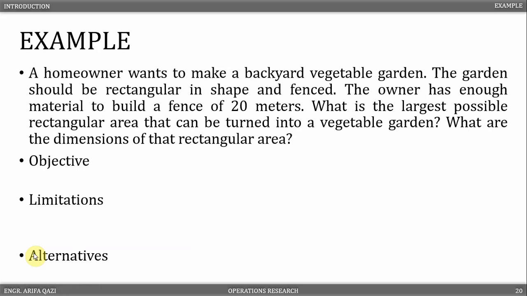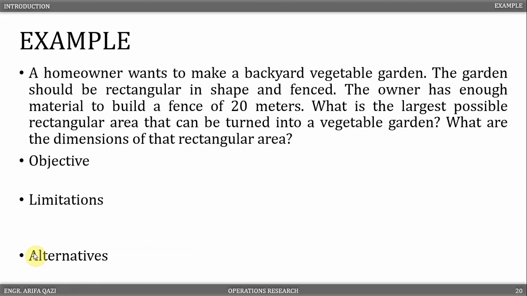Let us consider another example. A homeowner wants to make a backyard vegetable garden. The garden should be rectangular in shape and fenced. The owner has enough material to build a fence of 20 meters. What is the largest possible rectangular area that can be turned into a vegetable garden? What are the dimensions of that rectangular area?